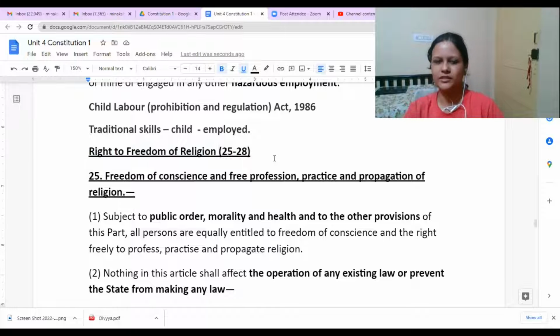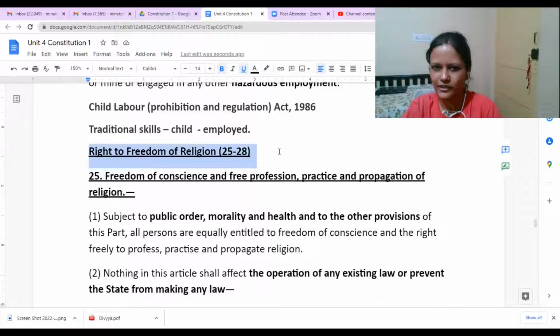Do you remember what is the relation between this preamble and this one? Do we get any mention of these articles in the preamble? Preamble and these articles, is there any relation, like right to freedom of religion? Does our preamble mention anything relating to this?